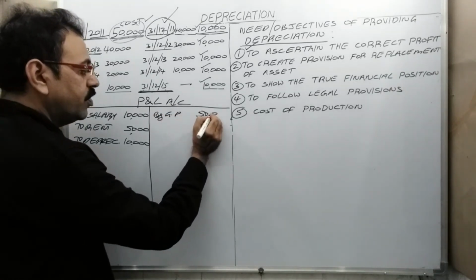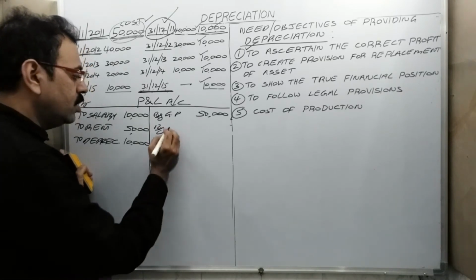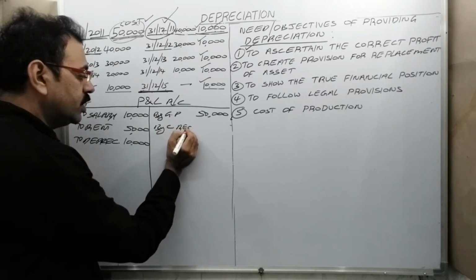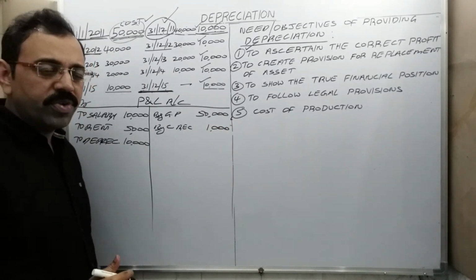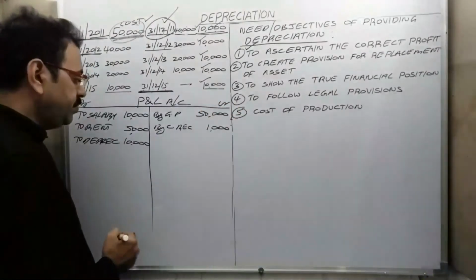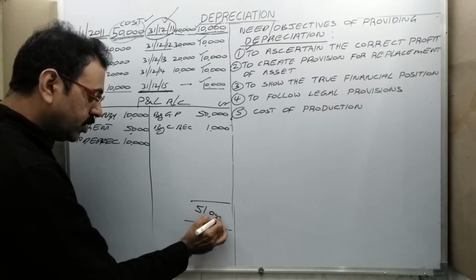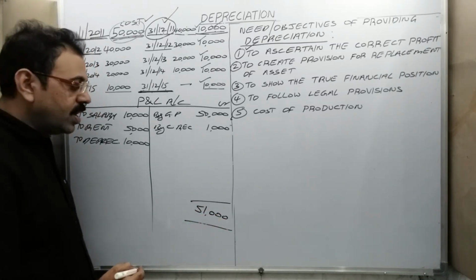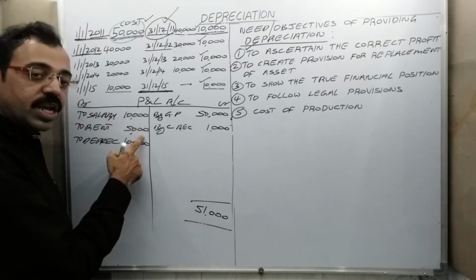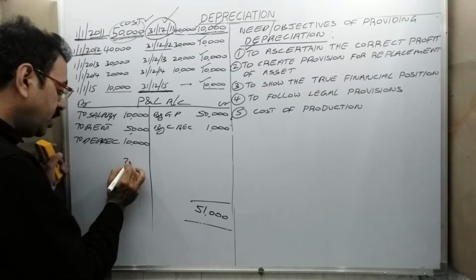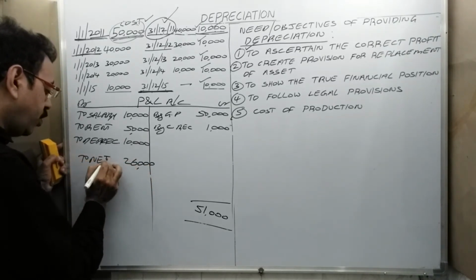Say gross profit is 50,000 rupees, and we wrote some incomes like commission received 1,000 rupees. Assume these are the values in profit and loss account. Then we say total is more credit side. Credit side total is 51,000 rupees. And debit side 25,000. 51,000 minus 25,000 is equal 26,000 is our net profit.